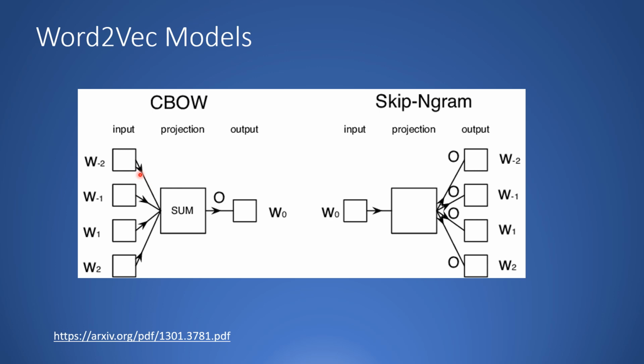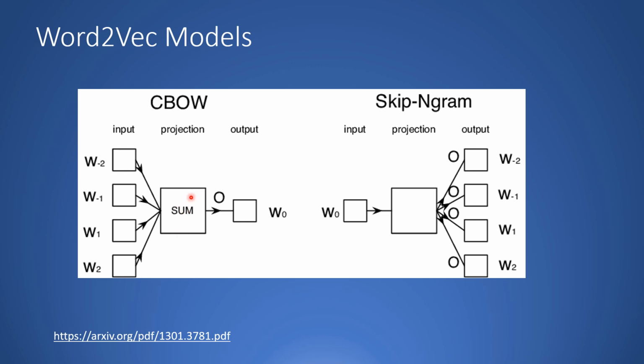These words are then fed as input to a single layer neural network, which then tries to predict that particular word itself. When you train this single layer neural network over a large set of words, the neural network learns a vector representation of this word. Now, where is the vector representation coming from? That is coming from the weights of this single hidden layer which is present over here.